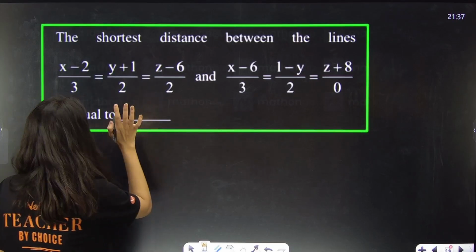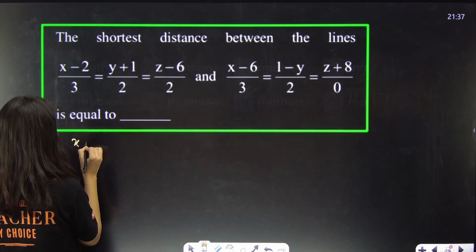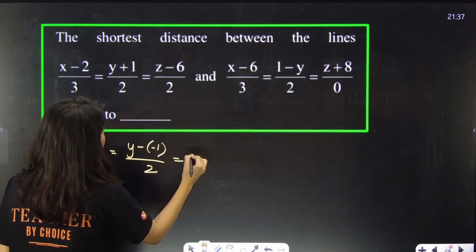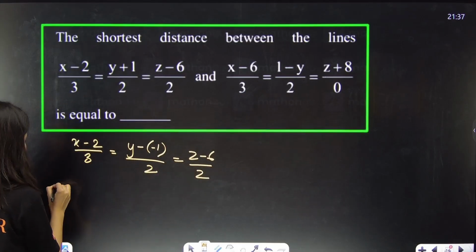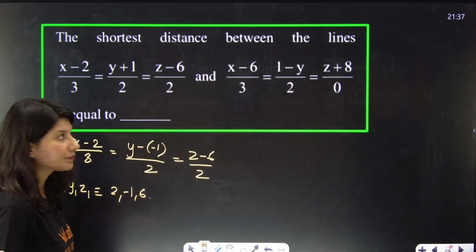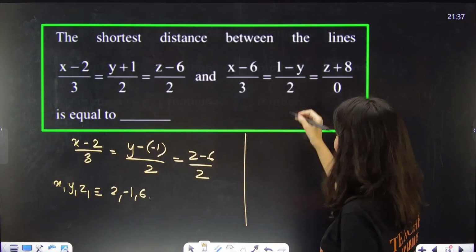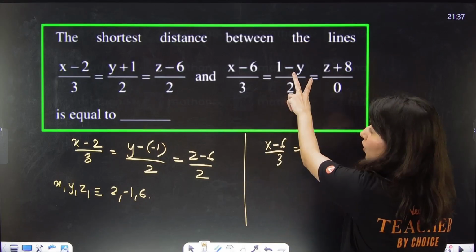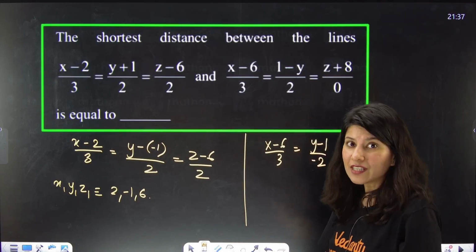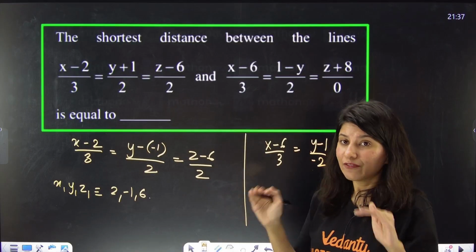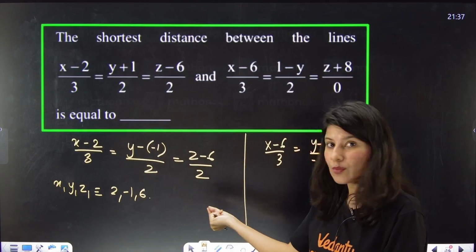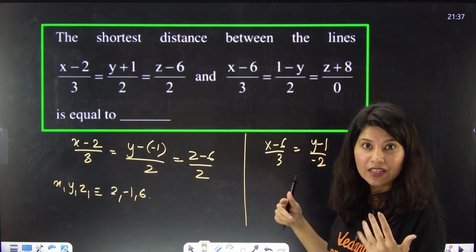So can you just tell me, first of all, just convert this in standard form. X minus 2 upon 3, this is fine. Y minus 1 upon 2. Z minus 6 upon 2. So x1, y1, z1 will be 2, minus 1 and 6, correct? Similarly, this is fine, x minus 6 by 3. This is not fine, y minus 1 upon minus 2. Be careful in the very first step, because if you are making a mistake in just calculating the x1, y1, z1, x2, y2, z2, a1, b1, c1, a2, b2, c2, then you are gone.